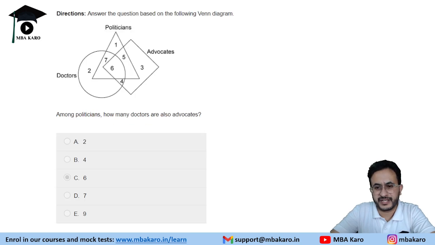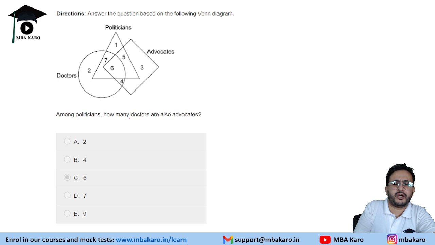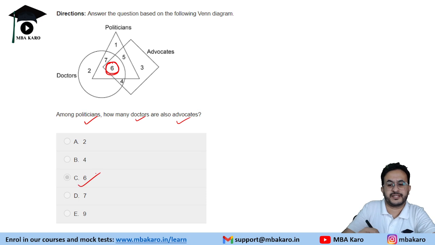Let's now move on to the next set of questions. It is about a Venn diagram, and it says that among politicians, how many doctors are also advocates? So we need to find how many are politicians, doctors, as well as advocates. So the central number, that is 6.